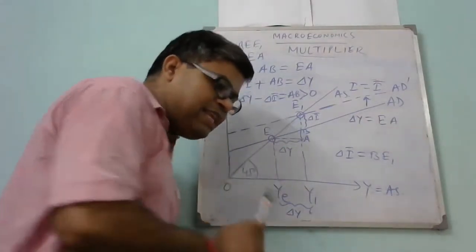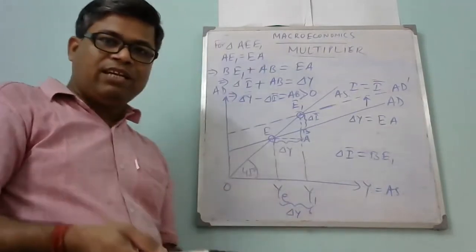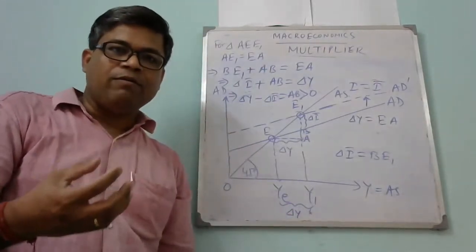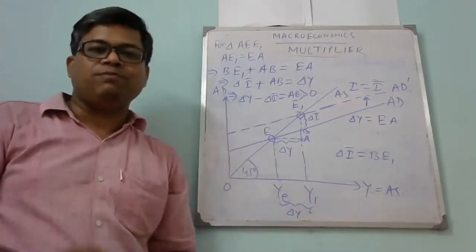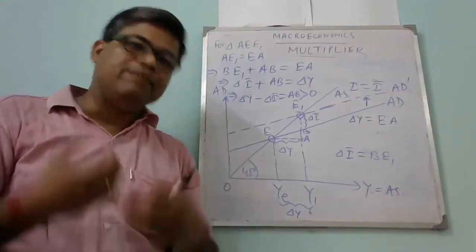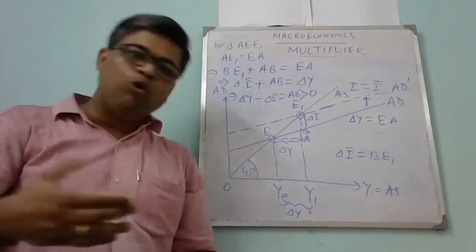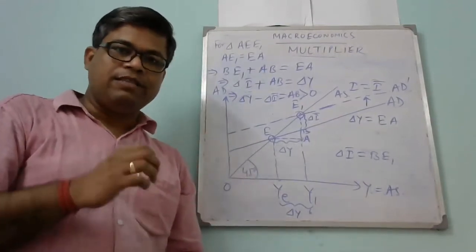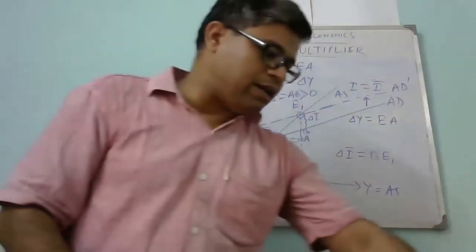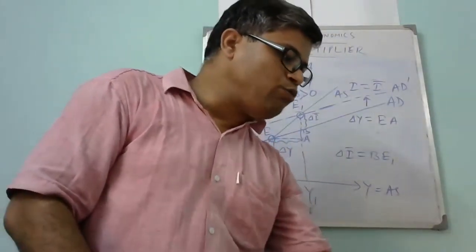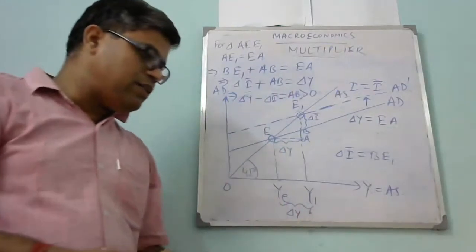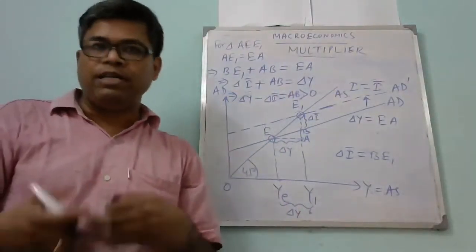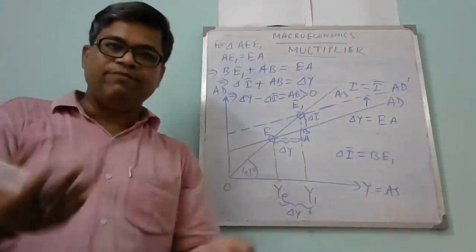So this is the multiplier effect: if autonomous investment changes by a little bit, then national income will change by more than the change in autonomous investment expenditure. This is the multiplier effect. How this multiplier effect works, I will describe in my next video.